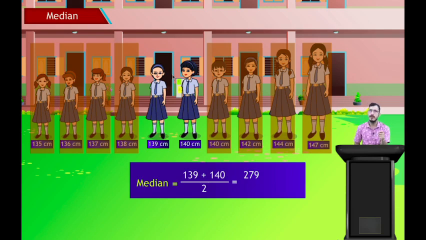And how can you find the average? Yes, add the two numbers and divide by 2. So 139 plus 140 is 279 by 2. So the average value is 139.5. That means the median is 139.5.